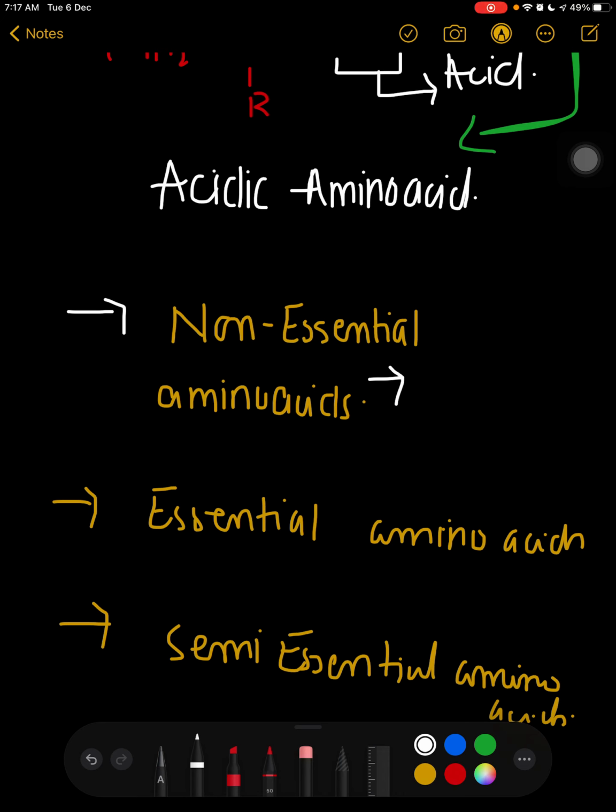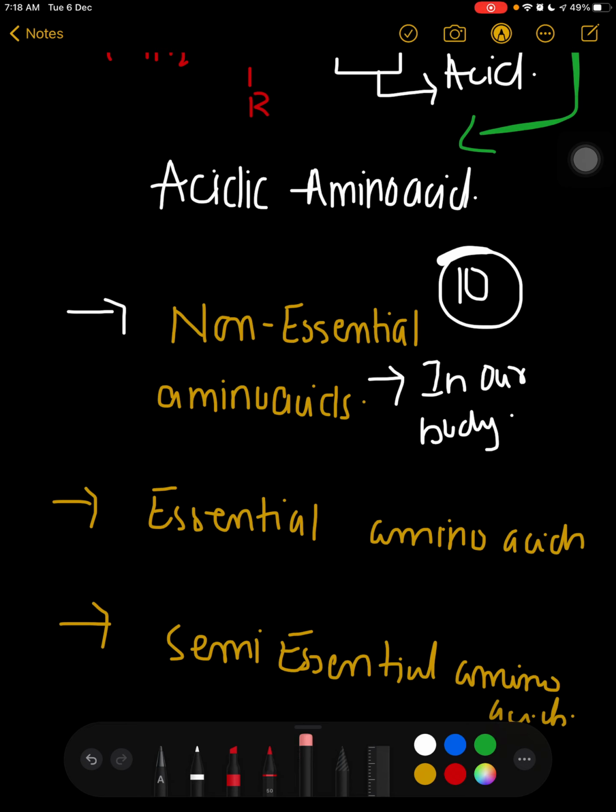Non-essential amino acids are those which are produced in our body. We don't need to acquire them from our diet or any outside source. They are synthesized in our own body, which is why they are known as non-essential amino acids, right? And they are basically 10 in number. Then we have essential amino acids.